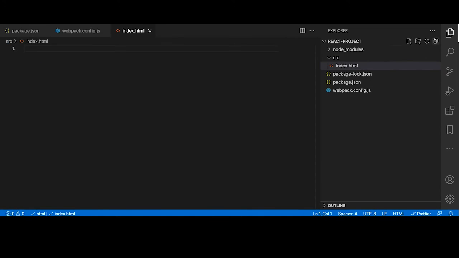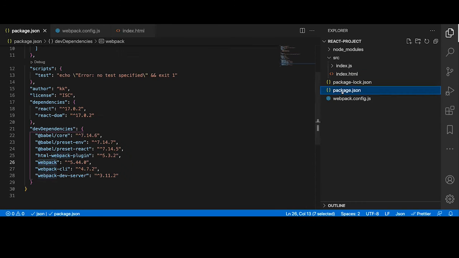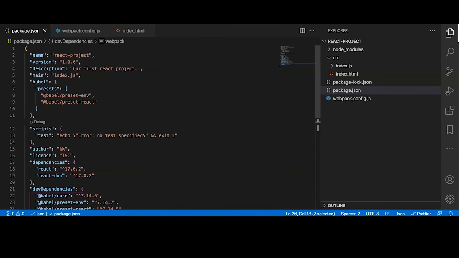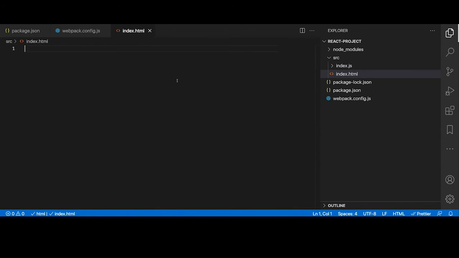Then I'll add one more file, index.js. You remember this file, we just left it blank. If you go to your package.json, it says main as index.js, right? Basically, this will refer to this file. So we added both files. Now let me go to index.html.